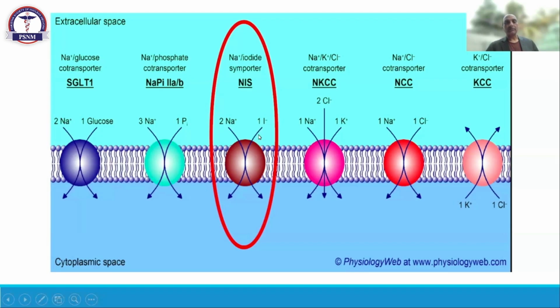When there is a problem with this importer, as in resistance to iodine therapy, the cell is not going to take up iodine, and the patient shows iodine resistance. TG is going high, but iodine is not showing any uptake on the scan.